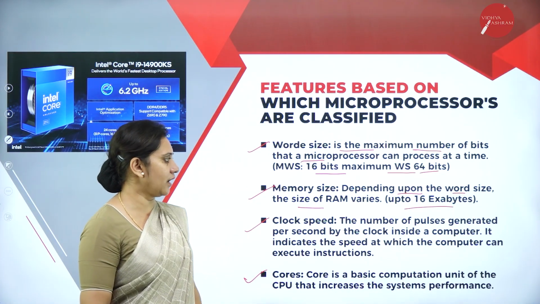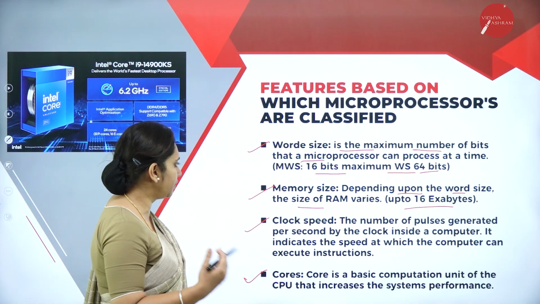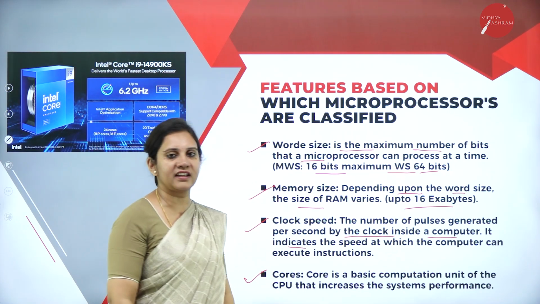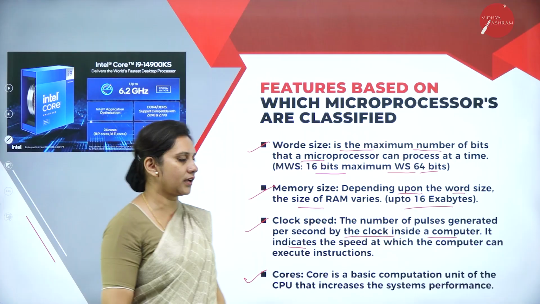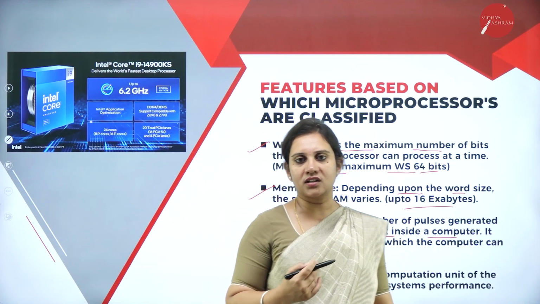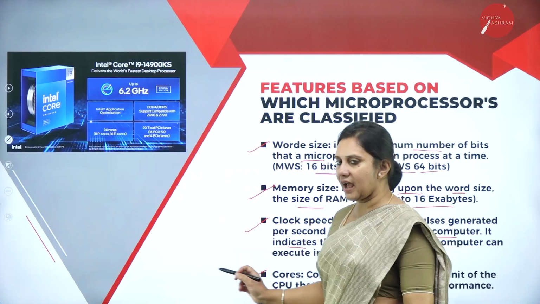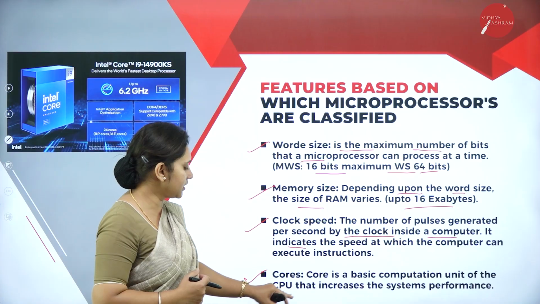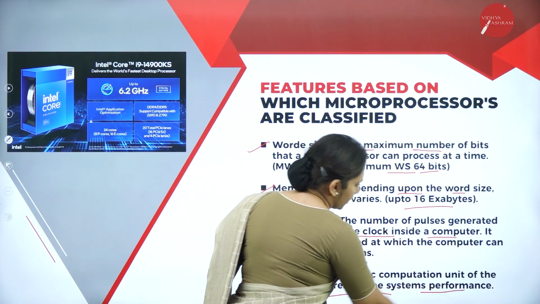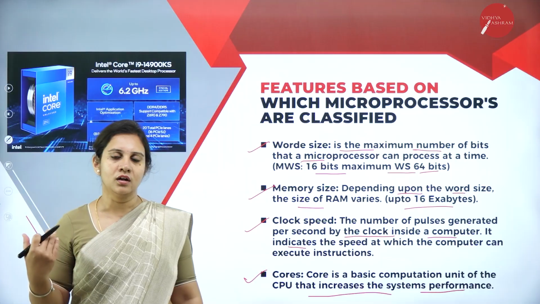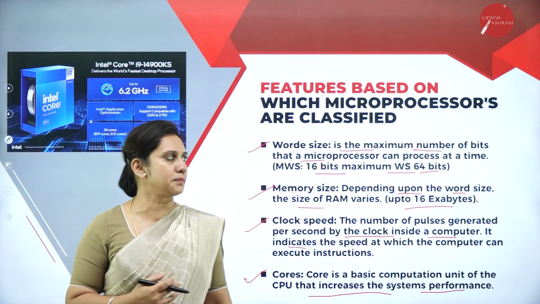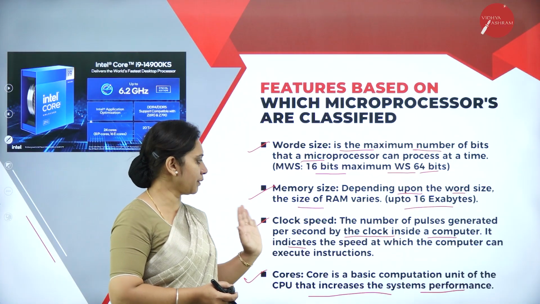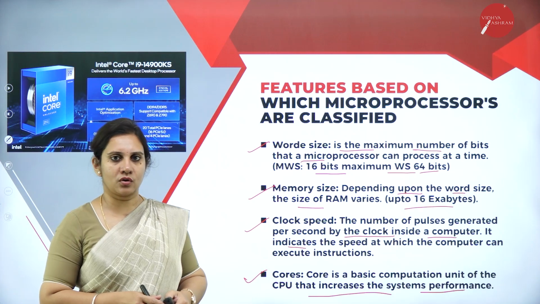And clock speed, the number of pulses which is generated per second by the clock inside the computer, and also it can indicate the speed at which the computer can execute the instructions, that is a clock speed. Next we have the cores. So what is a core? Core is a basic computation unit of the CPU that increases the system's performance. So these are some of the features based on which the microprocessors are classified, that is word size, memory size, clock speed and the core.